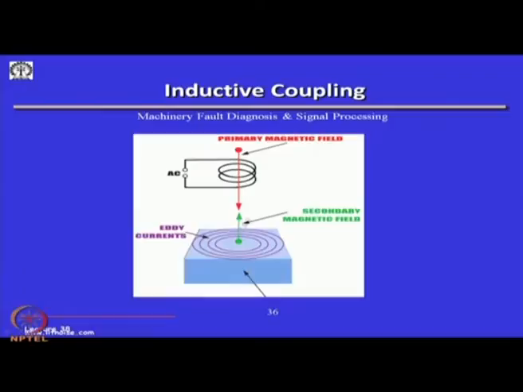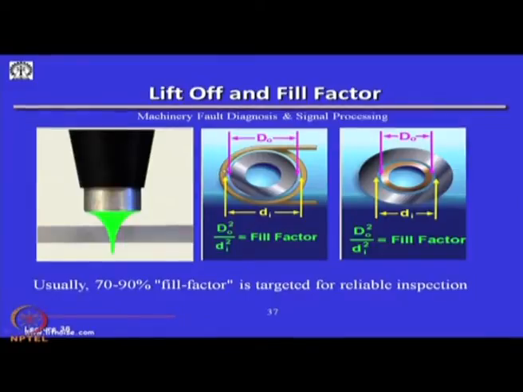So, there is some sort of an inductive coupling between the primary coil and the secondary magnetic field because of the eddy current. So, this coupling is what we sense and then we use it. There is another parameter which we have to be very careful about, as to how close should I bring this probe to this surface, and that is something defined as the fill factor, lift off and fill factor.